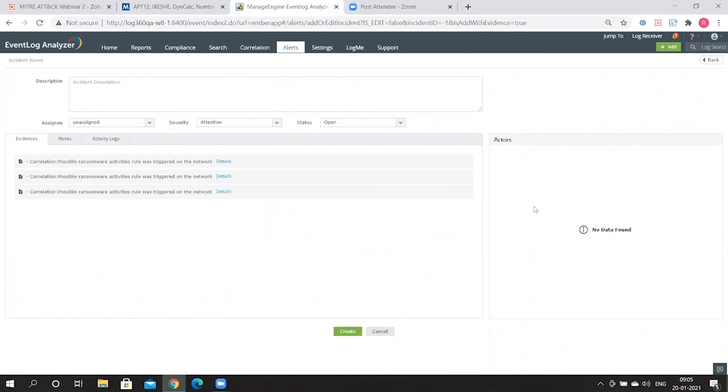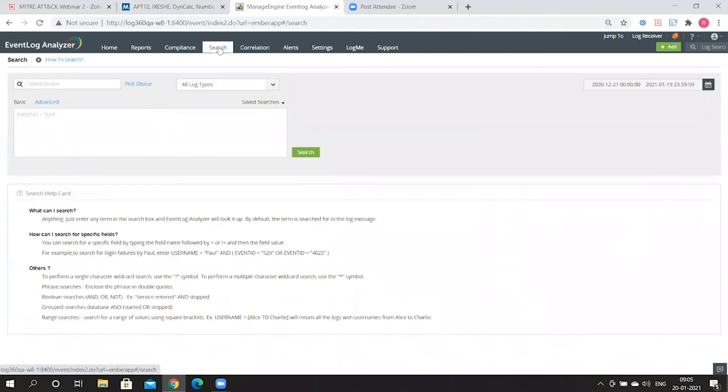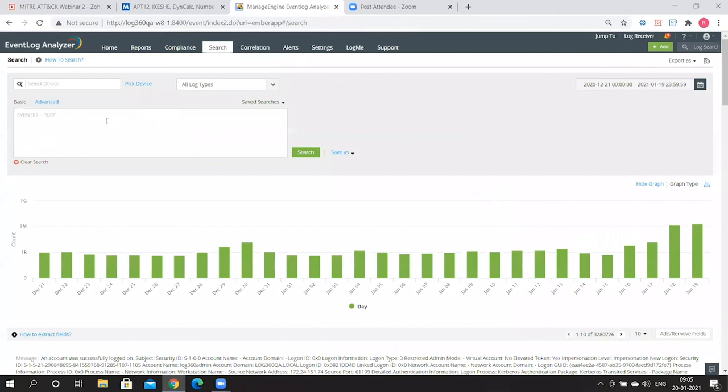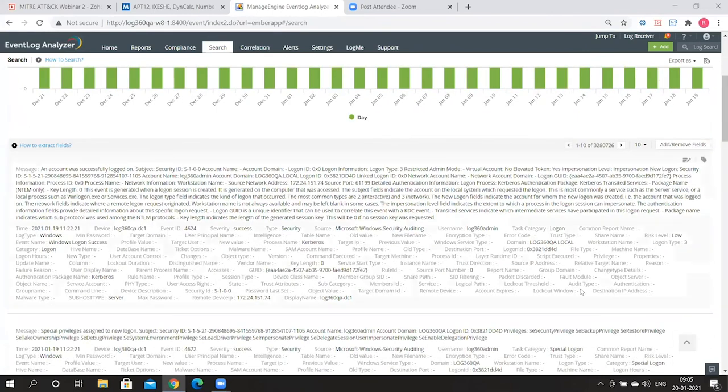Now, from here, you'll also be able to see particular IP addresses that contribute to this incident. And if you want to investigate further, all that you need to do is copy the IP address that is found here, and then head on over to the search tab to do your forensic analysis. So you've already copied that IP address. And then once you come here, you paste that IP address and hit search. All of that forensic analysis is going to be available for you. So let's imagine that you've just copied that IP address, pasted it here, and then hit search. All of that information will be available for you.